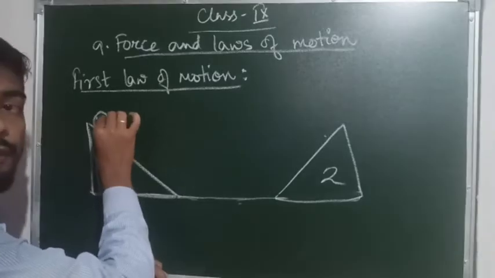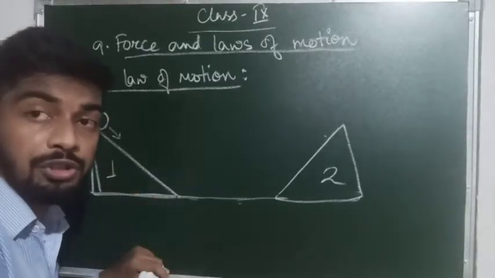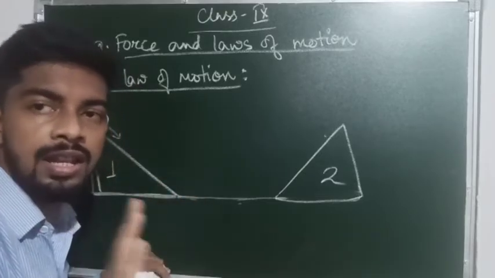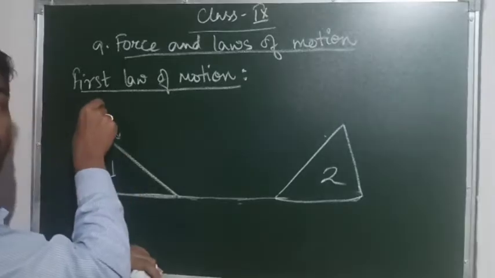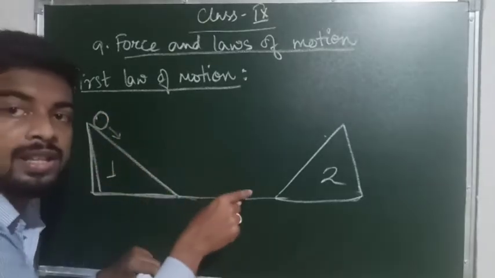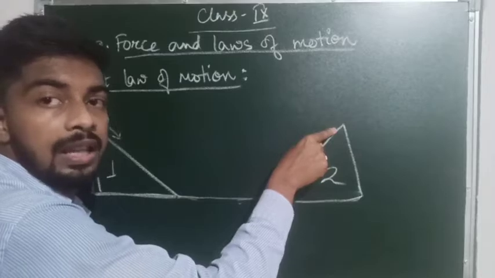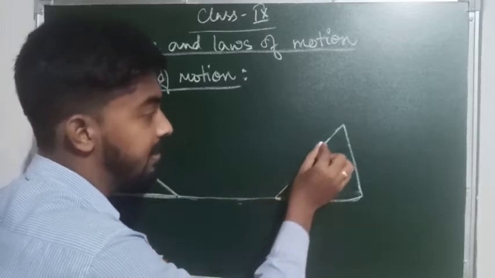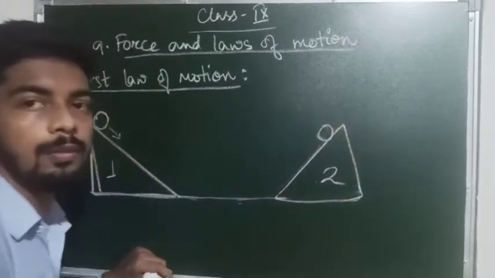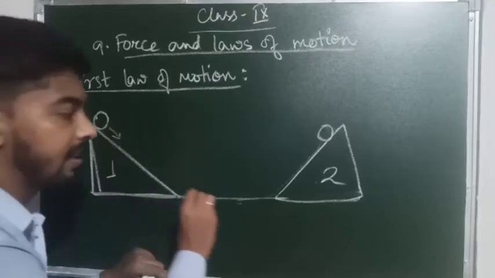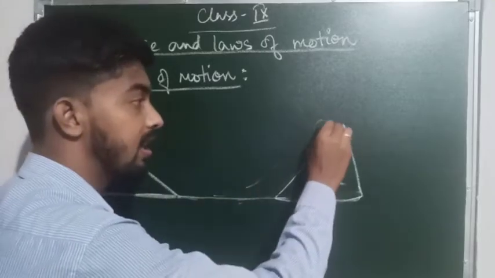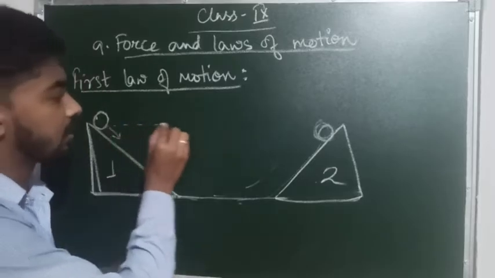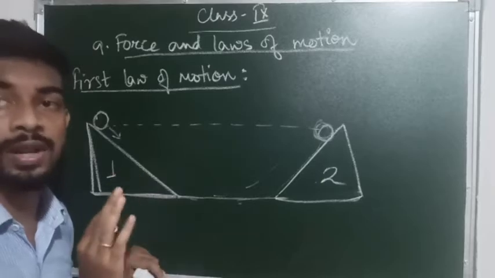So when the ball was left from the first slope without any extra force, he was not pushing the ball, not kicking the ball, not putting any extra force on the ball, he simply held the ball here and left it. The ball rolled down by itself and then came to the second slope, and in this slope the ball rose up to a certain height. Again he left it, again the ball rolled down, again went to a certain height. Every time he rolled it down, the ball reached the same height from where it was left.